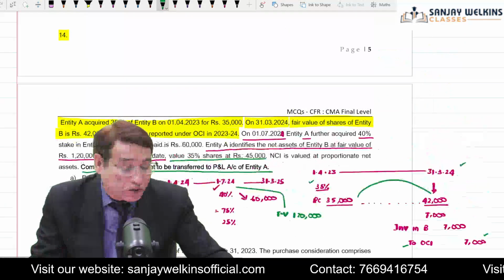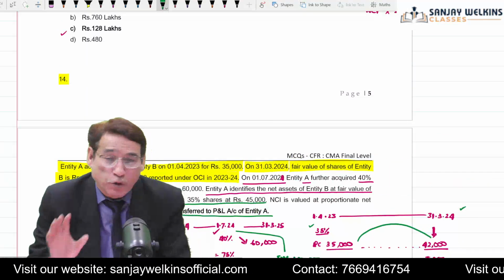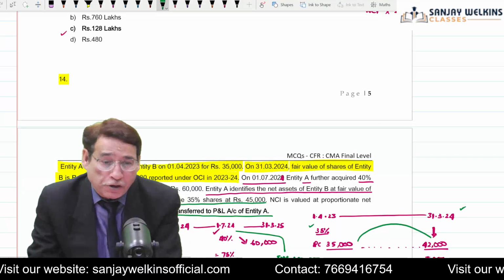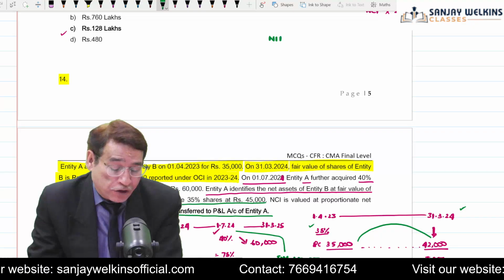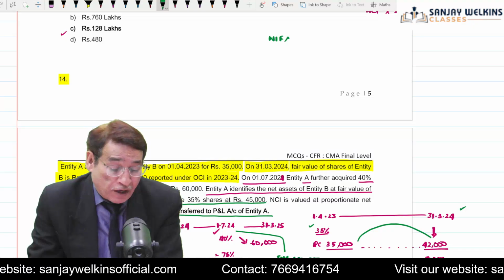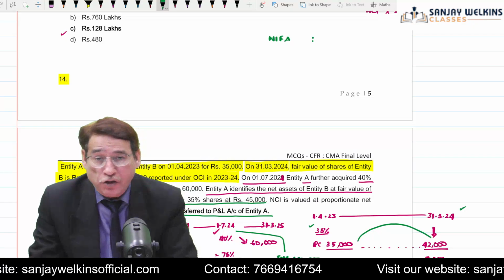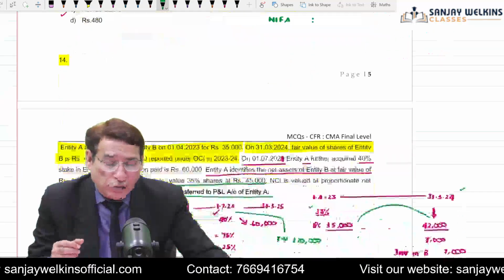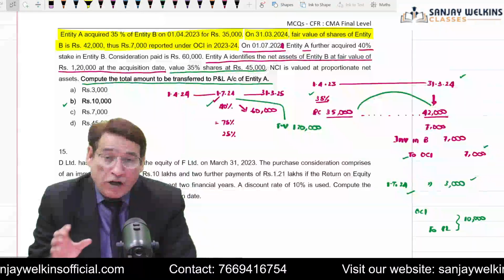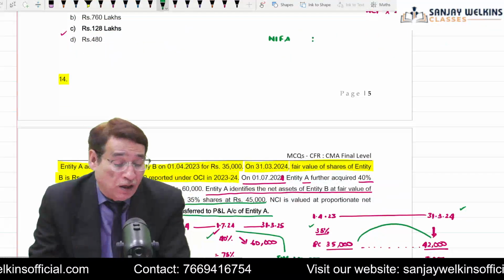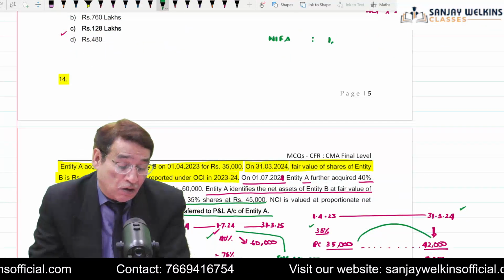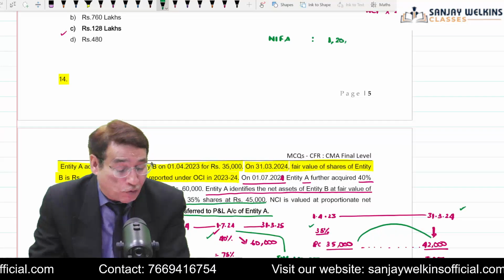Now, suppose in this question I had asked you to compute the amount of goodwill, how would you have computed it? In order to find out the amount of goodwill, first of all, I would check the net identifiable assets on the date of acquisition, on the date of control as we call it. Now, the control was acquired on 1/7/2024. So on this particular date, the net assets of B Limited are equal to 1,20,000.